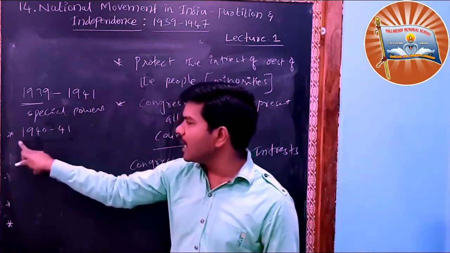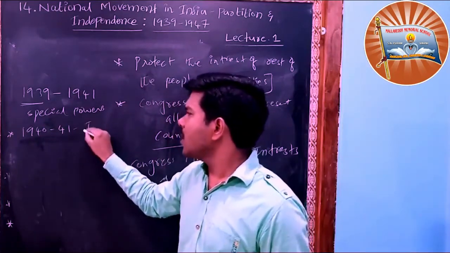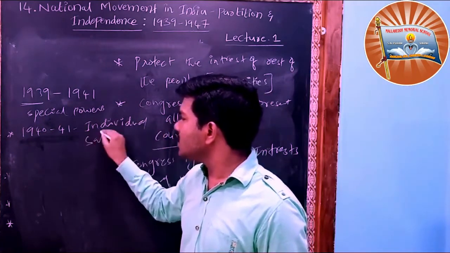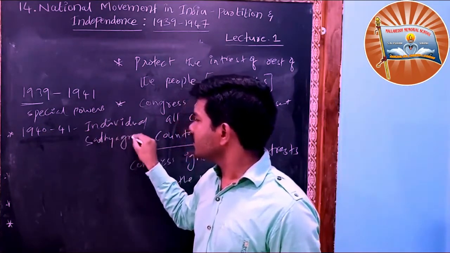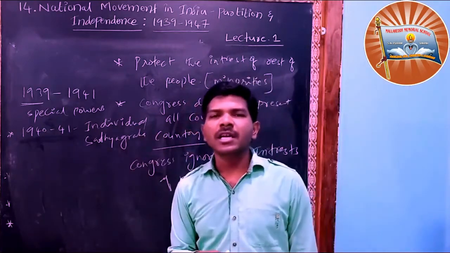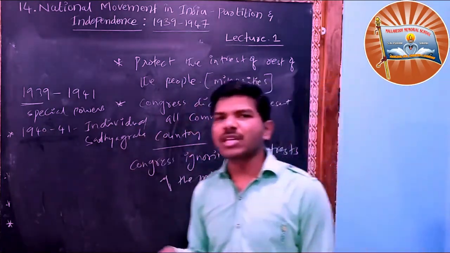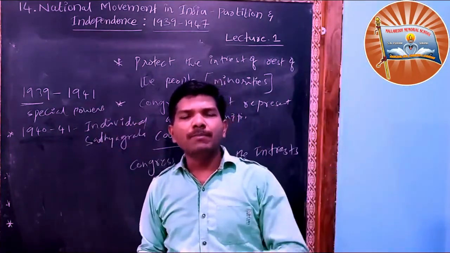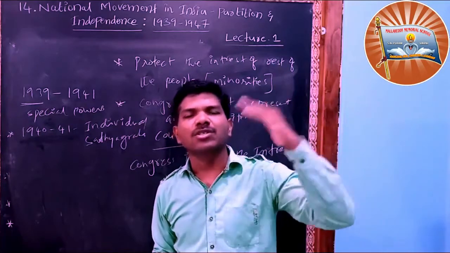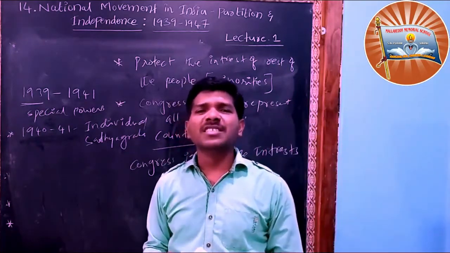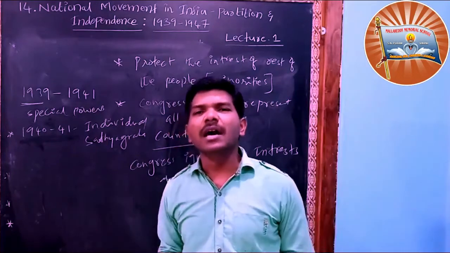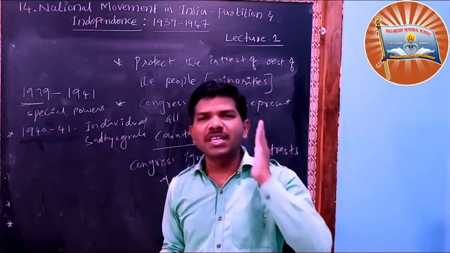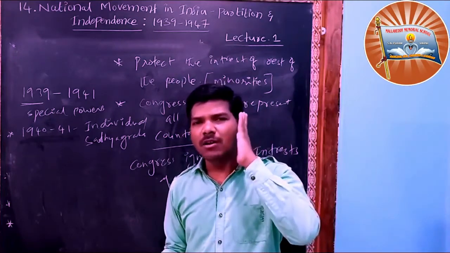In this period, Congress organized individual satyagraha. Congress organized individual satyagrahas and processions. Congress also did it in a slow, peaceful manner, with processions and satyagrahas, and they were pressurizing the government to give independence to India, but the British paid a deaf ear. The British did not listen.